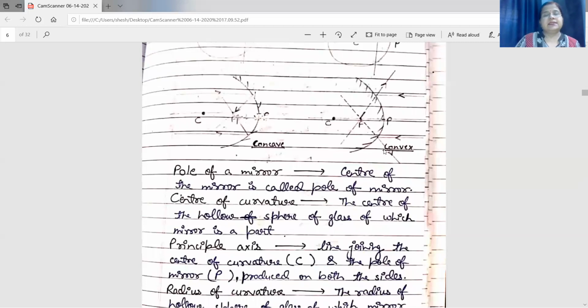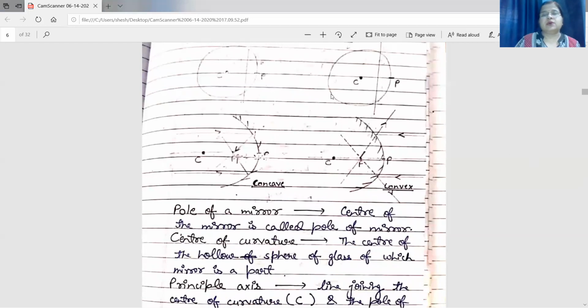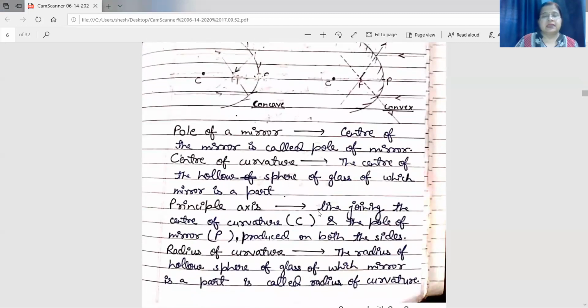Second word is center of curvature. The center of the hollow sphere. This is the hollow sphere and this is the center. So the center of the hollow sphere of which the mirror is a part is known as the center of curvature. Next is principal axis. The line joining the center of curvature and the pole is known as the principal axis. So the principal axis is the line joining the center of curvature C and the pole of the mirror, and it will be produced on both sides. We call it the principal axis.